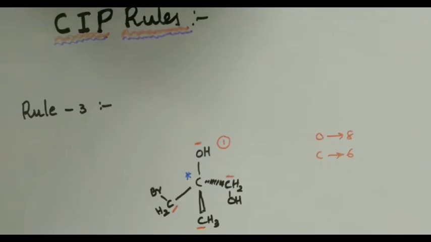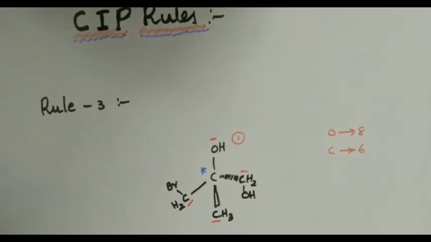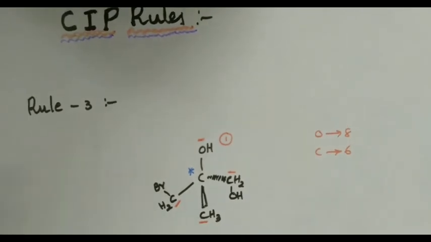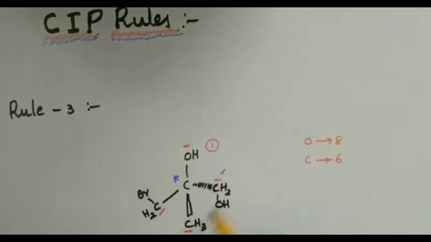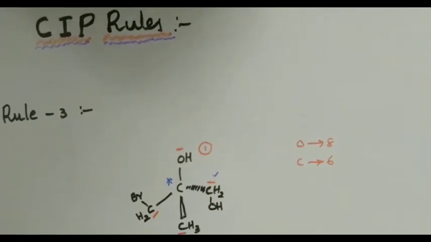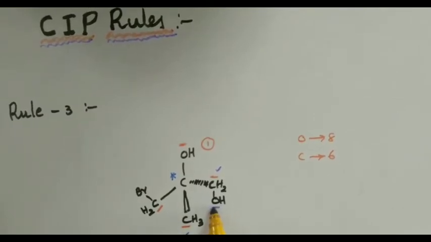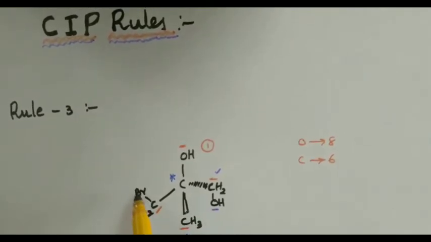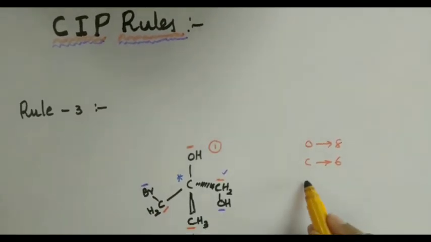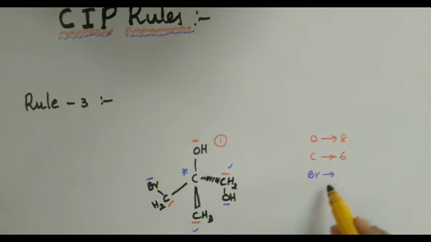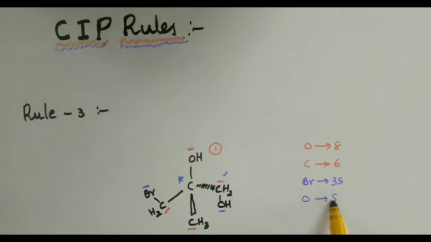But now coming to the prioritization of the remaining groups in this stereocenter, the priority cannot be decided at the first connected atom because all the first connected atoms are carbons. Then what should we do? We should go to the next connected atom. Here the next connected atom is oxygen, whereas the next connected atom in this group is bromine. We all know pretty well bromine has a higher atomic number, 35, compared to oxygen, whose atomic number is just 8.